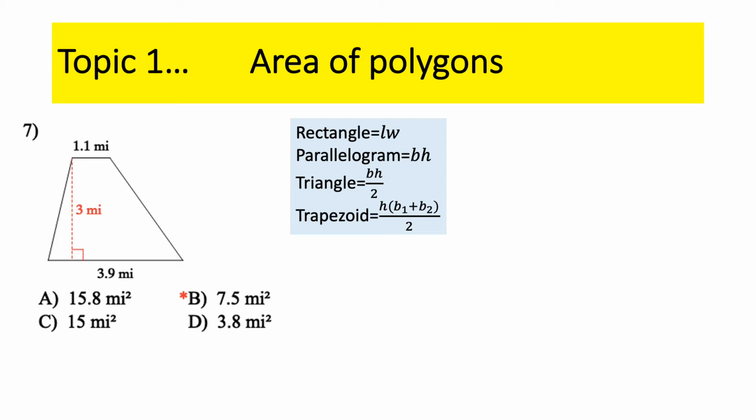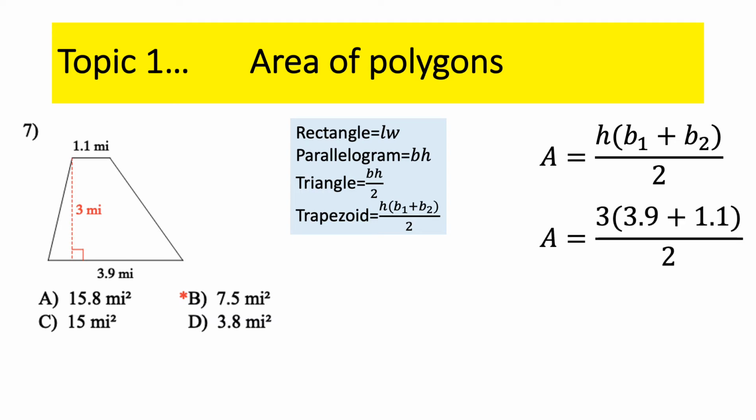The distance between the two bases, shown there in red, is not part of the trapezoid, by the way. If it's red and dashed, it's not part of the shape. That is the height. So the perpendicular distance between the two bases is the height. So with a big long formula, we just simply plug in the values. The distance between the two parallel sides is 3, that's the height, and the two bases are 3.9 and 1.1.